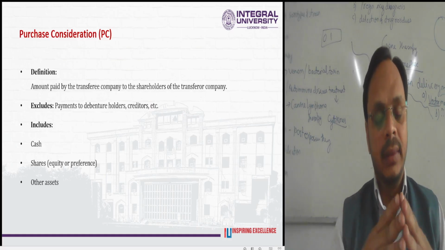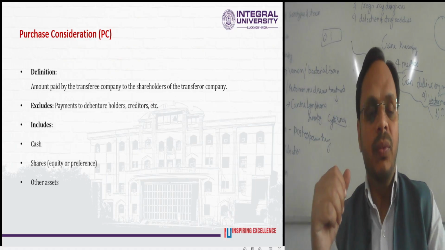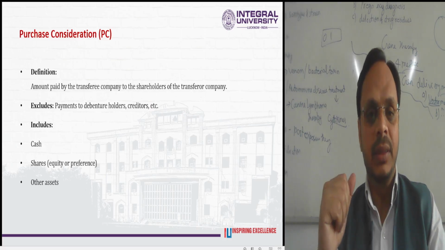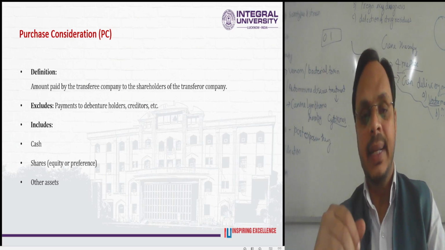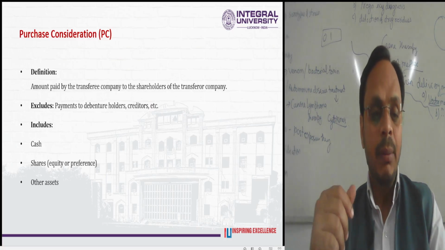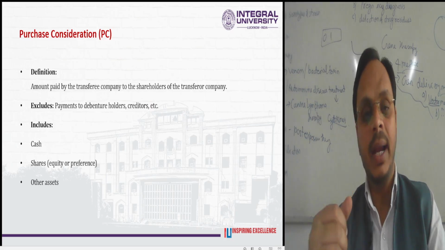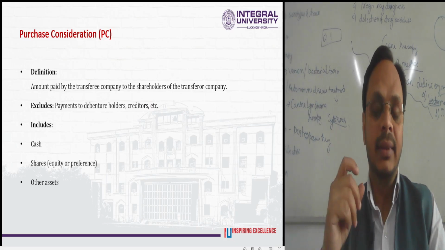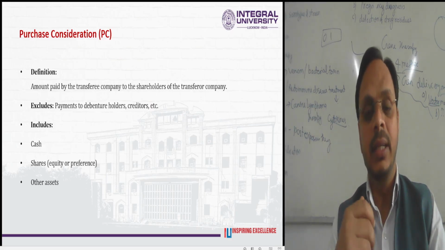So the said liabilities will be excluded while calculating the purchase consideration, and the mentioned assets, for example shares, cash, or any others, will be included. This point should be kept in mind at the time of calculating the purchase consideration.